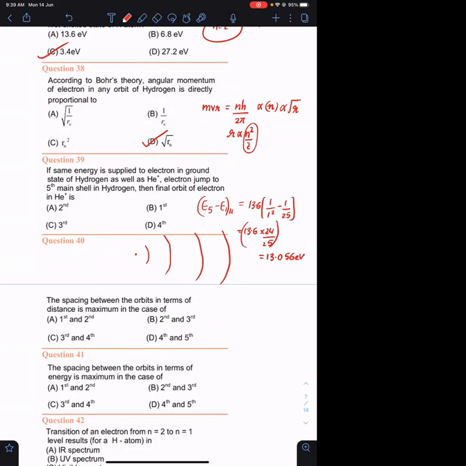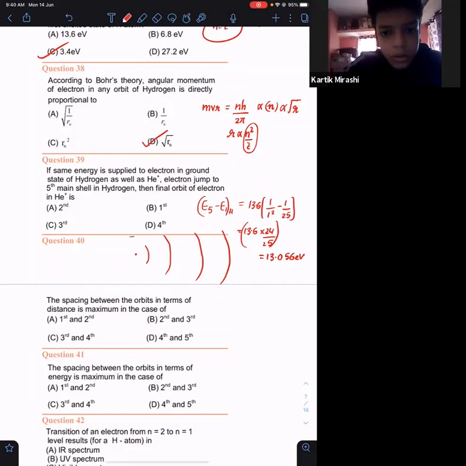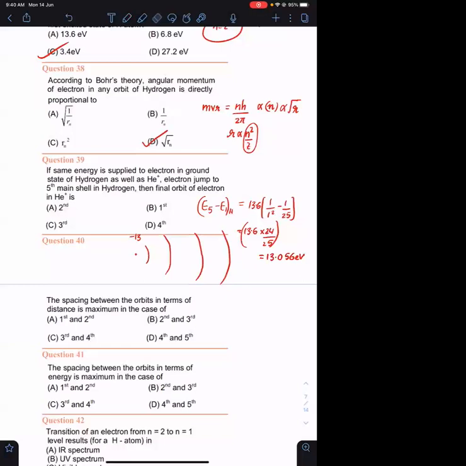Please tell me energies of different orbits in helium atom. First orbit's energy is minus 13.6 into Z square upon n square na. So you need to multiply that with Z square. Z square मतलब 2 square. यहाँ पे minus 13.6 into 2 square 4 हो जाएगा. What is the value of first orbit? Minus 54.4 na.